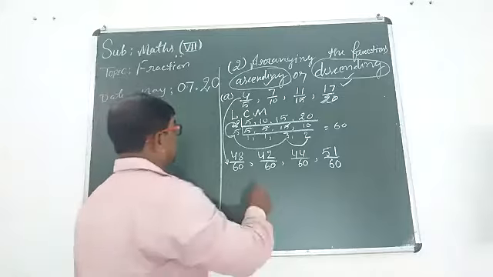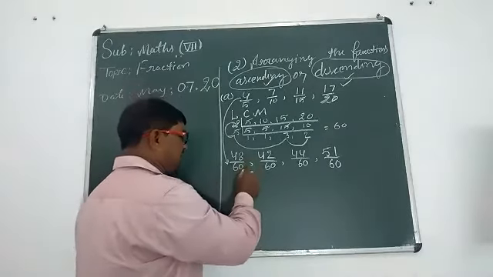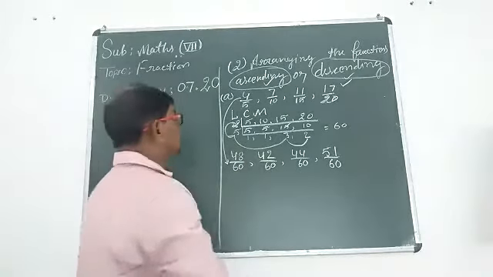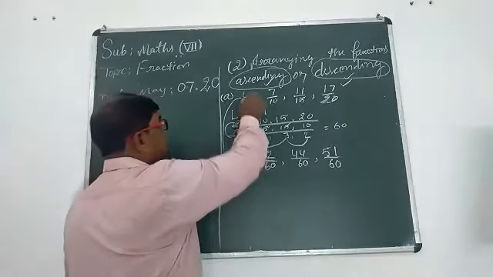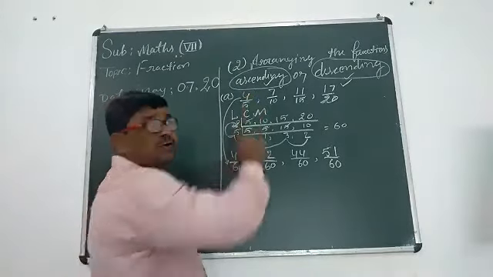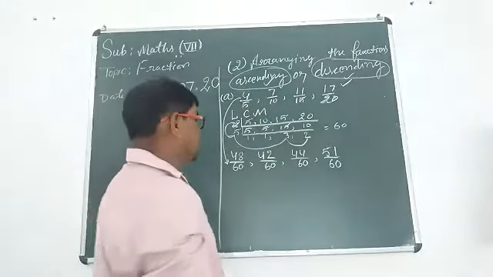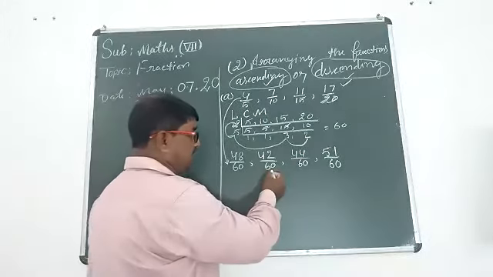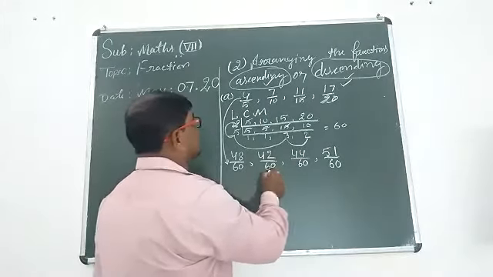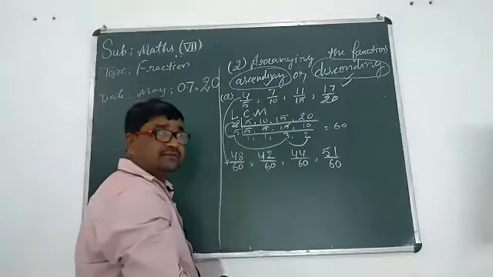Okay, come slowly and think. What is 48 upon 60? Your answer will be 48 upon 60 is the equivalent of 4 upon 5. Same question. What is 42 upon 60? That is the equivalent of 7 upon 10.